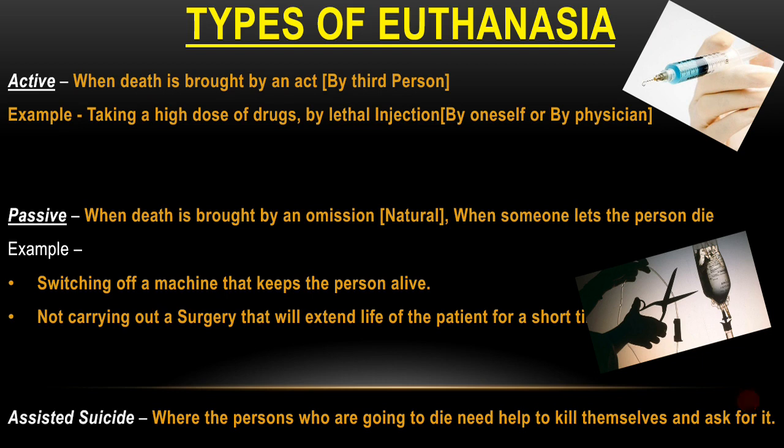So basically there are two kinds of euthanasia, active and passive. Passive is allowed in India and in most countries, and somewhere active is also allowed, but active is not that prevalent.